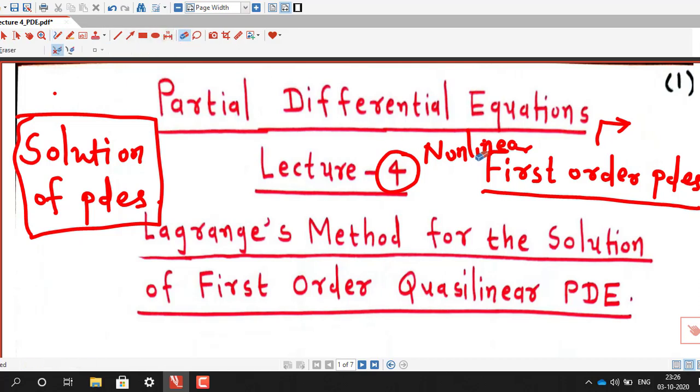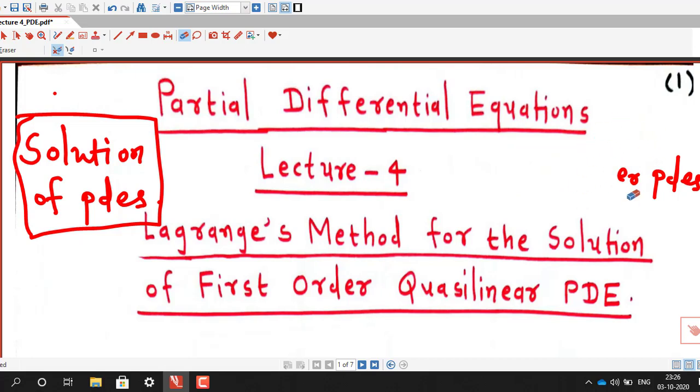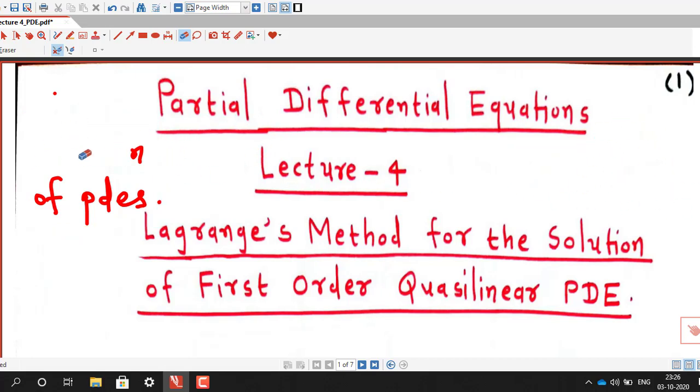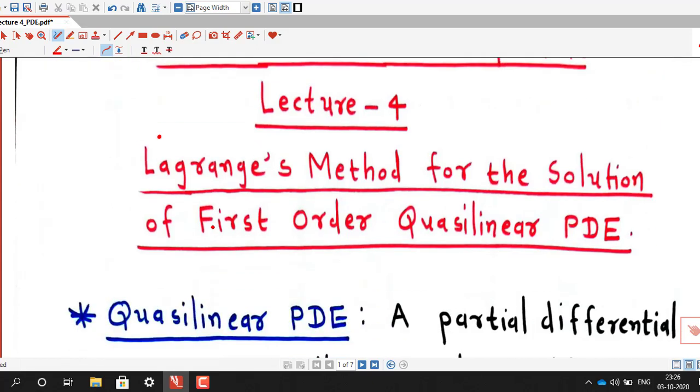So in this lecture we are going to discuss how to solve Lagrange Cauchy-Linear equation of first order. So before understanding this method of solving Lagrange Cauchy-Linear equation, we first understand the meaning of Cauchy-Linear differential equation.